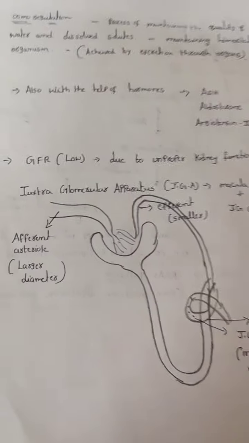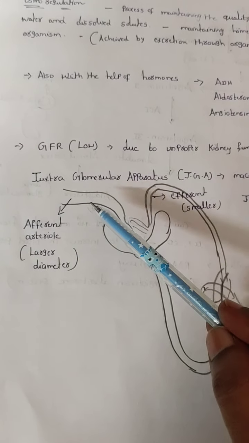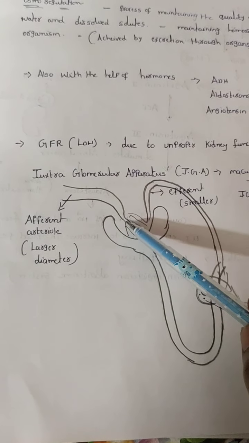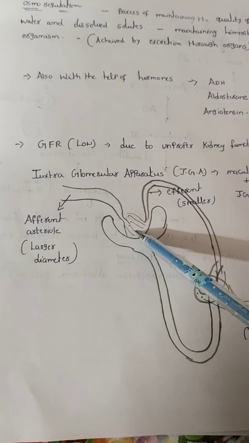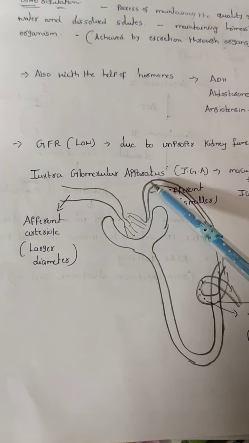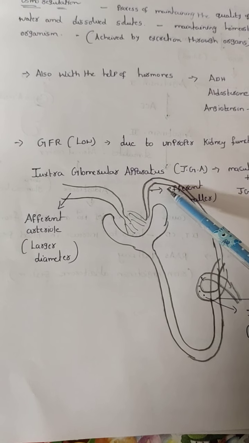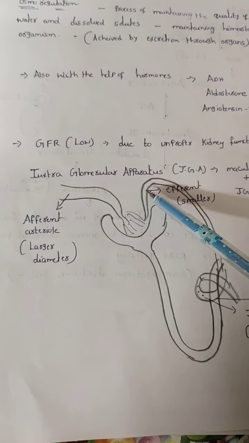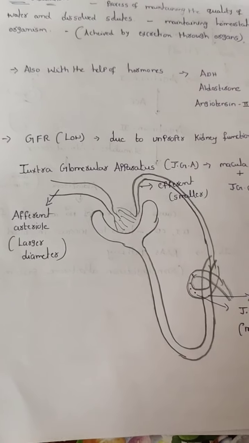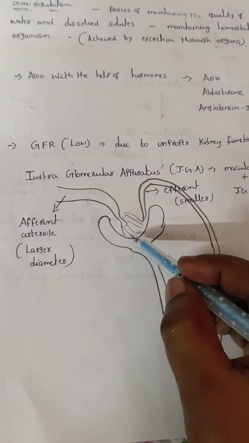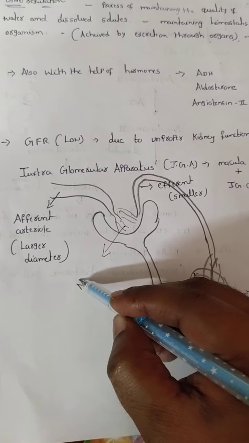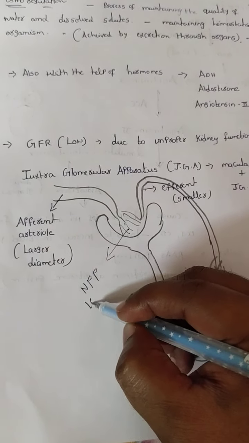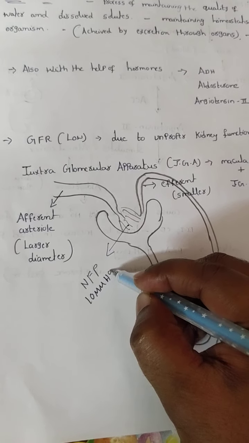Now see, from the renal artery, the afferent arteriole is divided into a tuft of blood capillaries. I already said this is the glomerulus, and the blood leaves the capillary into Bowman's capsule. The afferent arteriole has a larger diameter, the efferent arteriole a smaller diameter. I already said how much net filtration pressure we have to maintain: 10 mm Hg.